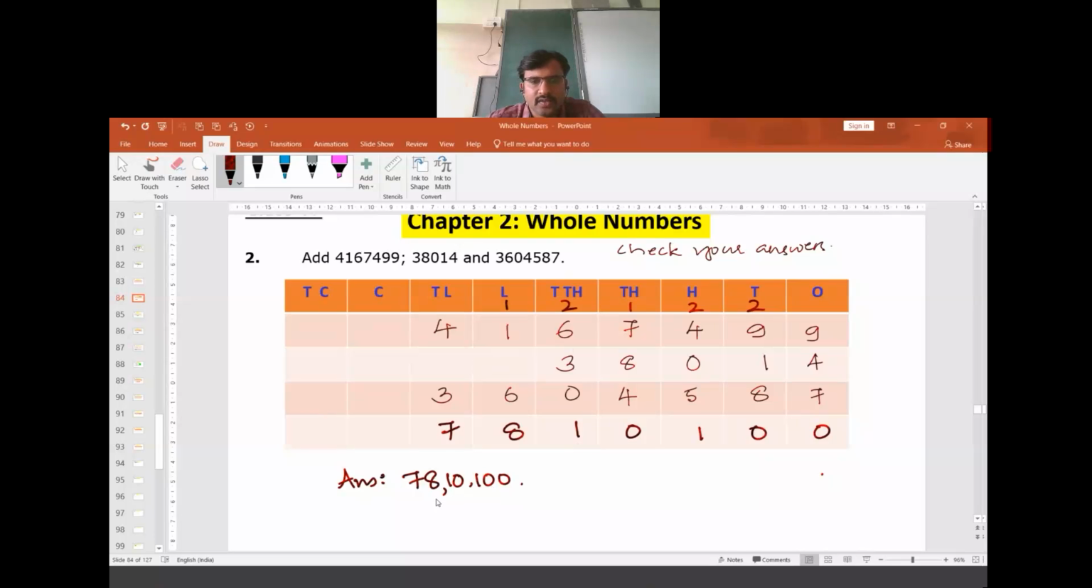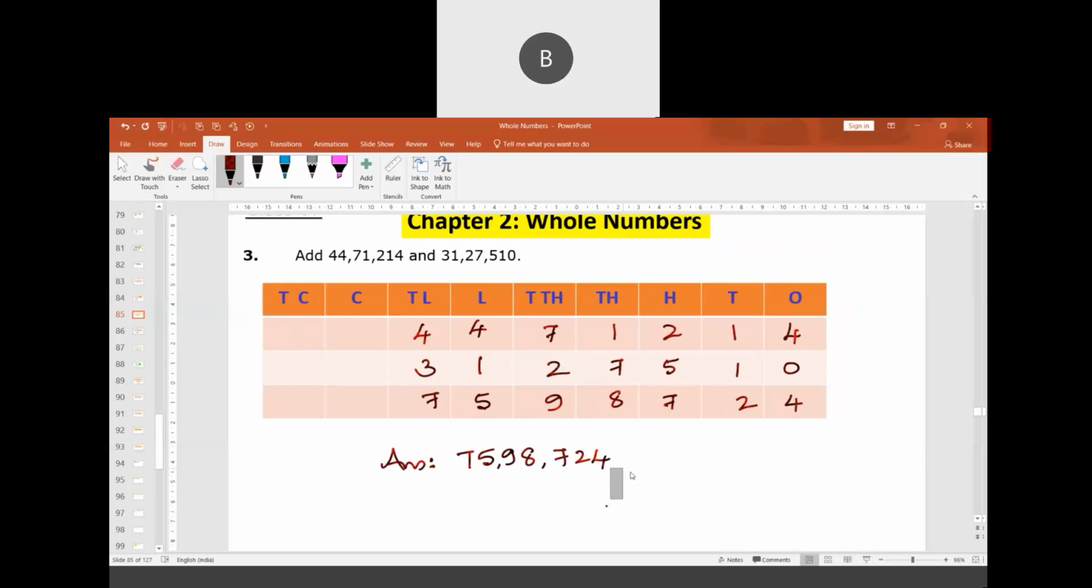It is 78,10,100. Sorry, 78 lakh 10,100. Hope we all have got the same answer. Question 3 was also related to addition. The answer we get is 75 lakh 98,724.